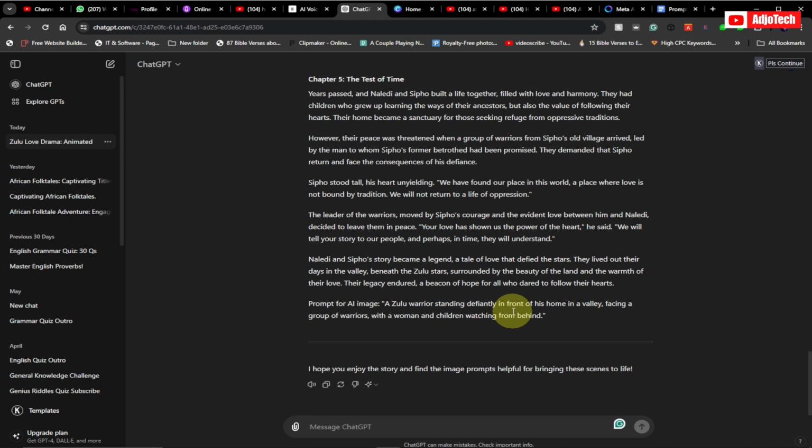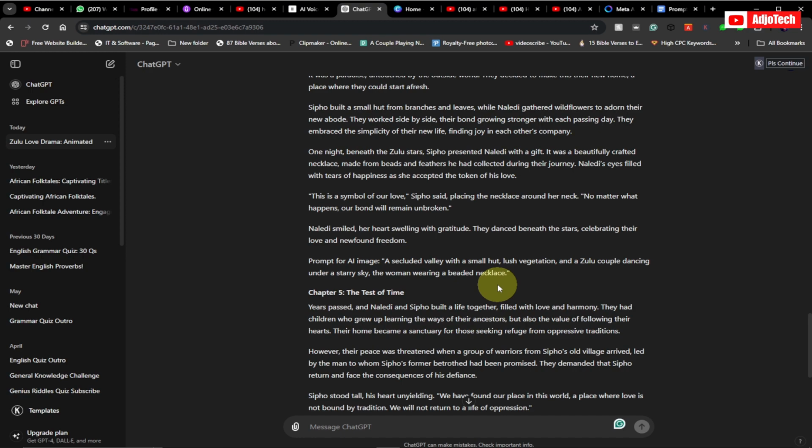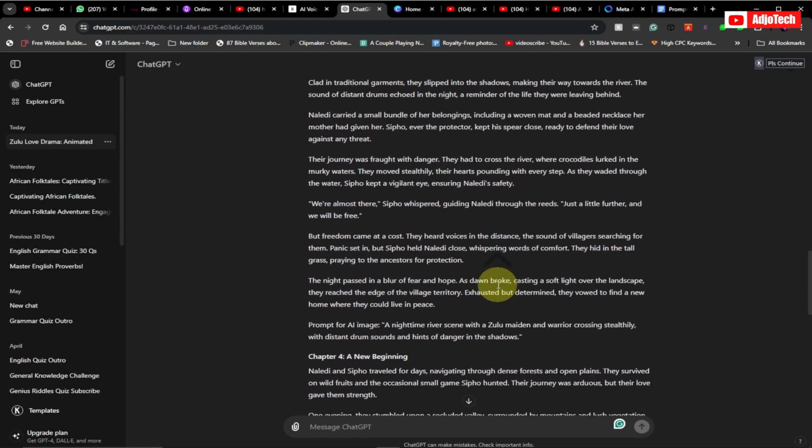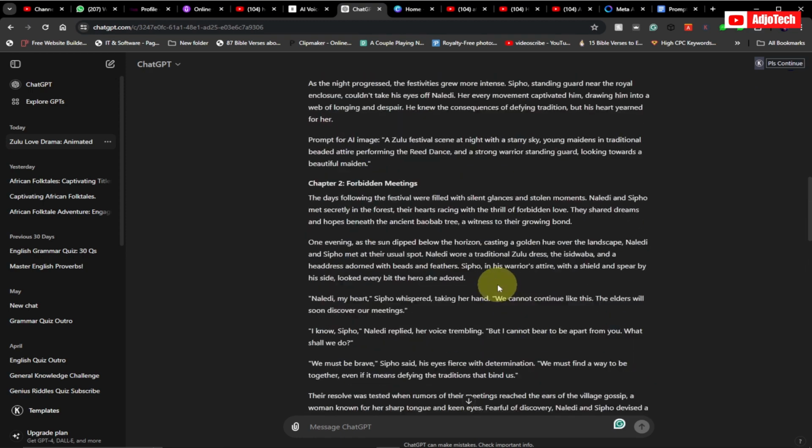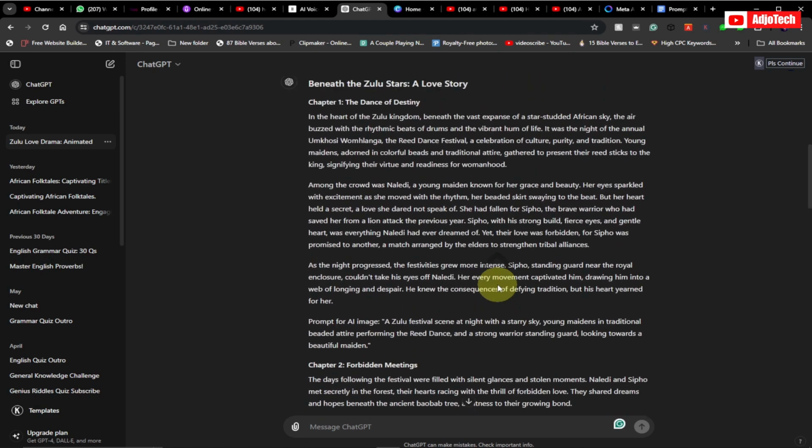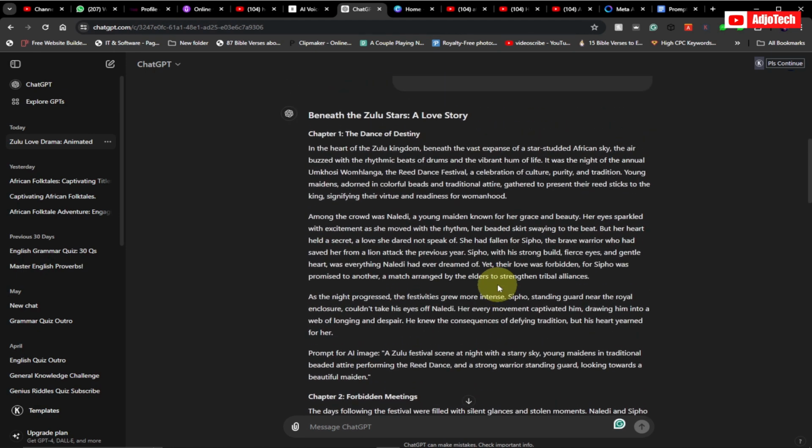Remember, if you want to generate more chapters like 50 or 30, ChatGPT may not be able to do everything for you at once. So you may have to click on continue in order to get everything. Now that we have everything generated, we can go ahead and start working on this. Now I can't work on everything because the chapter is quite long. I'm going to show you the procedure you need to follow in order to do all that.